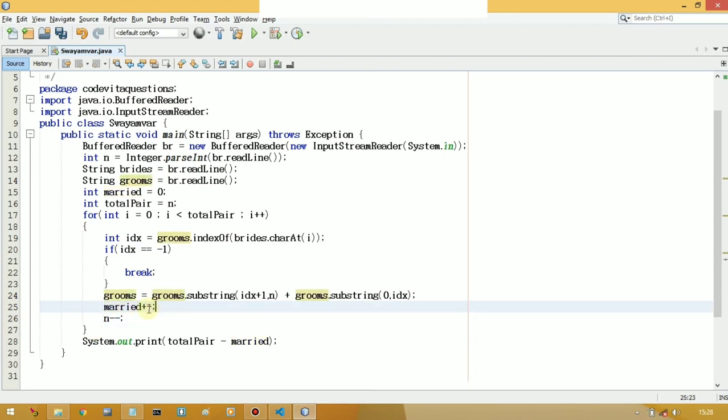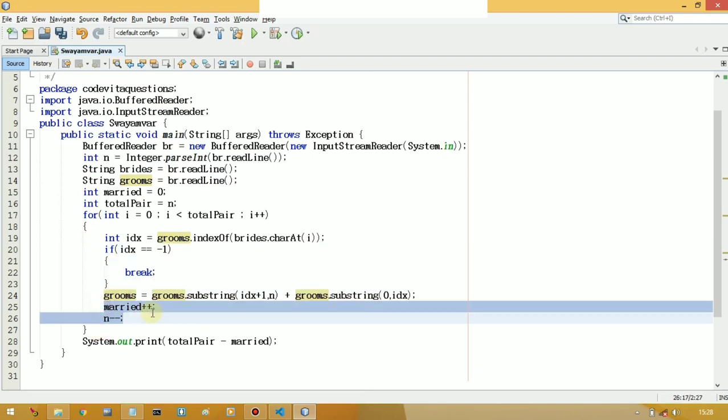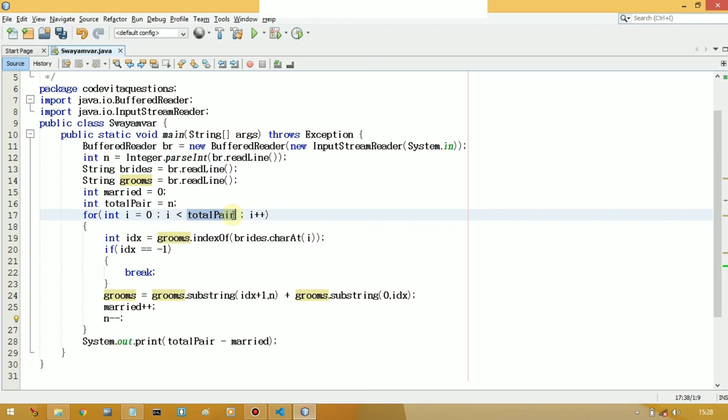Okay, when we exit from this loop, we will have the number of married pairs, and we have totalPair, which is 4 initially according to our sample input. At the end, what we want is the total pairs left unmatched. So we subtract the married pairs from totalPair, that is 4 minus married, and we get the total pairs left unmatched. So that will be our answer.